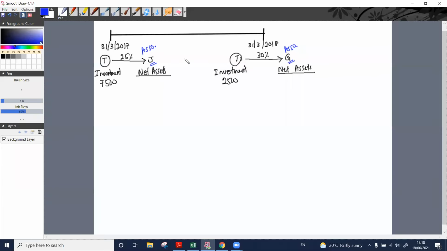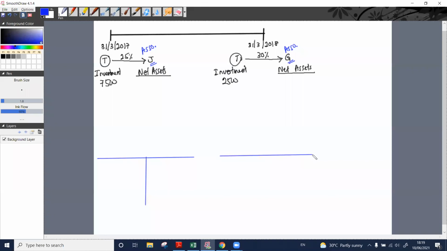Both these two companies are associates, right? If these two are associates, what we should have? මේ දෙන්නම associates නම් balance sheet එකේ මොකක් තියෙන්න ඕනද? Investment in associate amount එක අපි පෙන්වන්න ඕන, right?